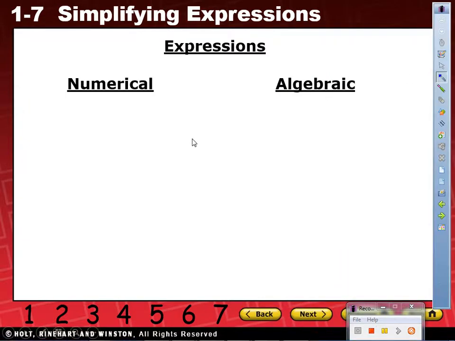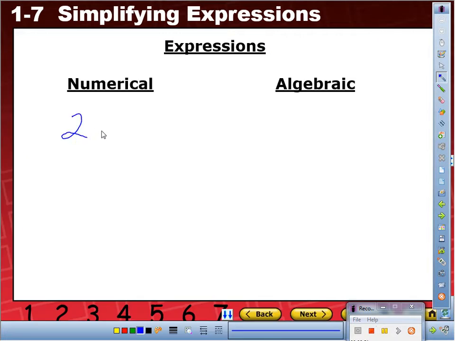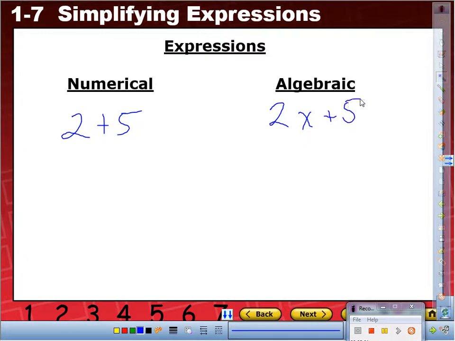Check this out. So let's say I gave you this, 2 plus 5. This is a numerical expression because it has numbers and operations. However, as soon as this happens, it becomes algebraic. Let me show you another one. 8 divided by 4. And as soon as I do this, it becomes algebraic.